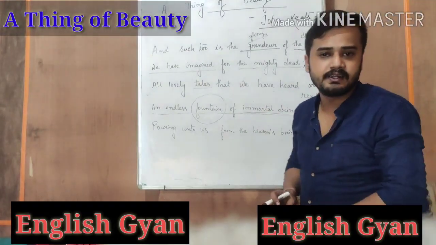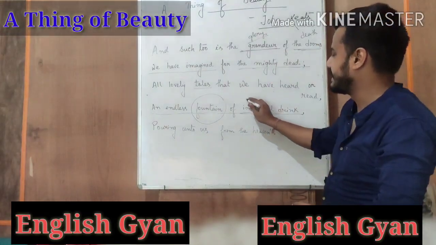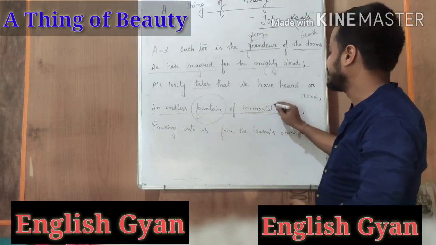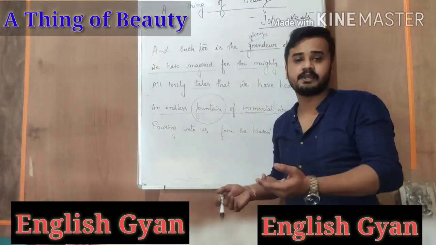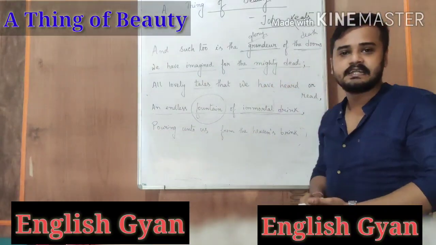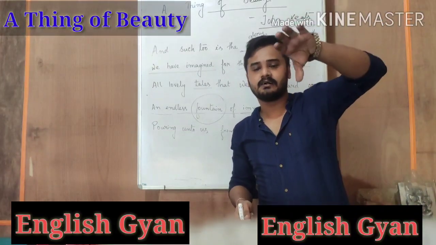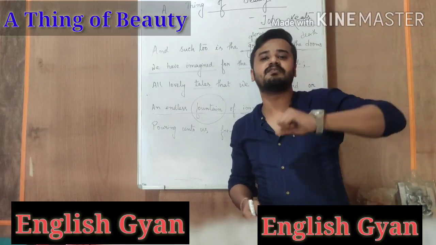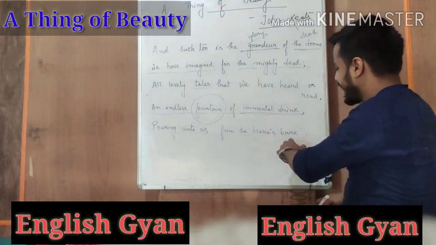These are immortal drink, means this will never die. This will never vanish. This is like an immortal drink. And who gives us this immortal drink? It is pouring unto us, means it is being poured. It is being transferred to us from the heaven spring.